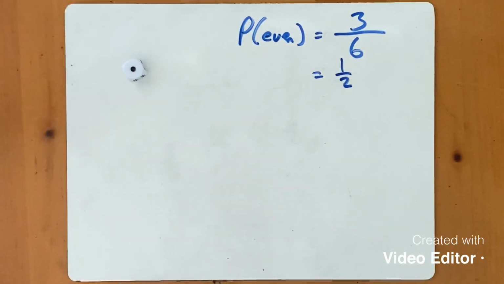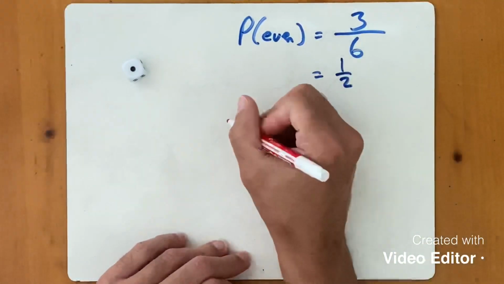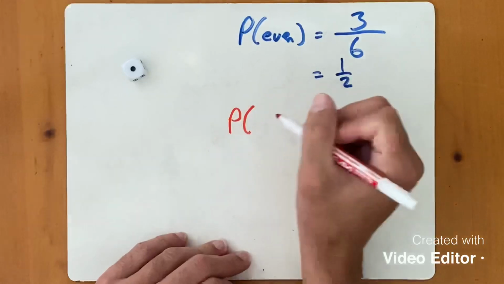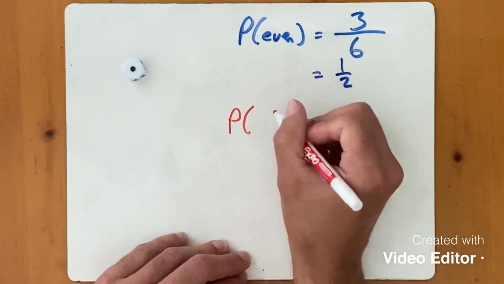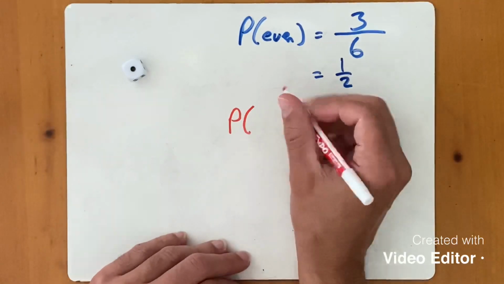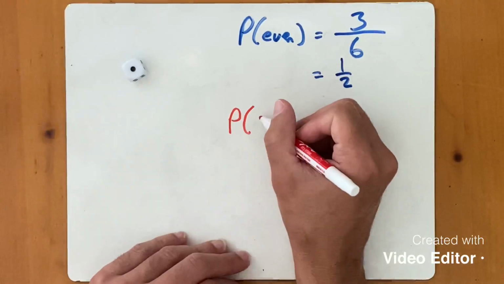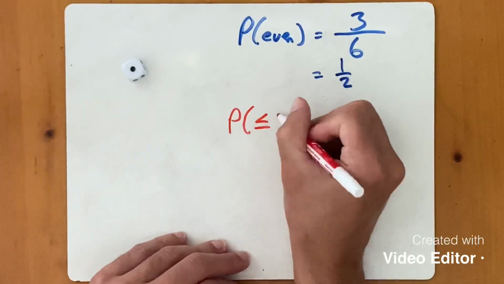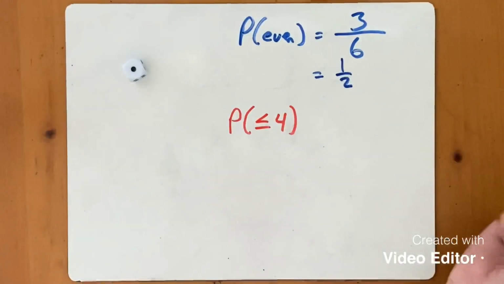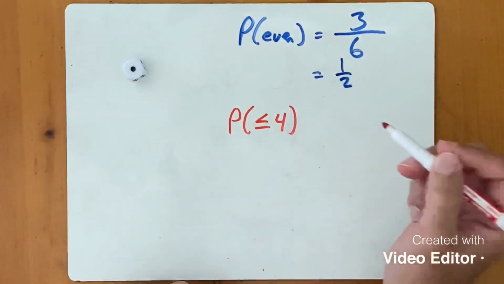Something else we can look at: let's say we want to find the probability of rolling a number less than or equal to 4, so a 4 or less. What's the probability of rolling a 4 or less?